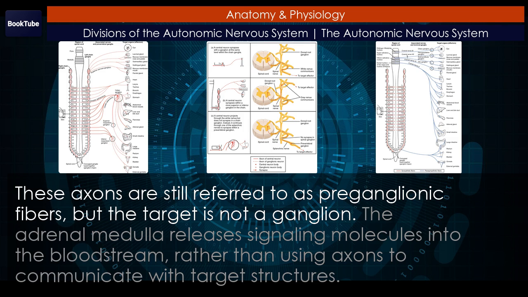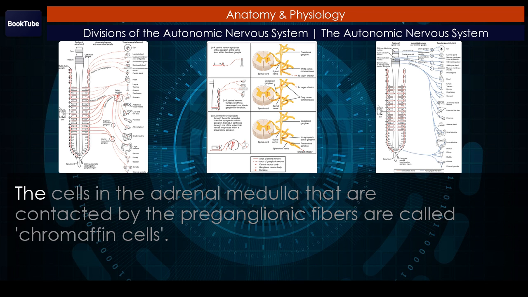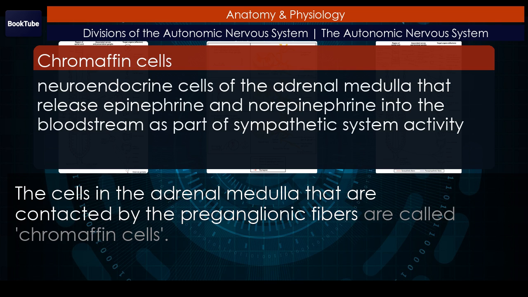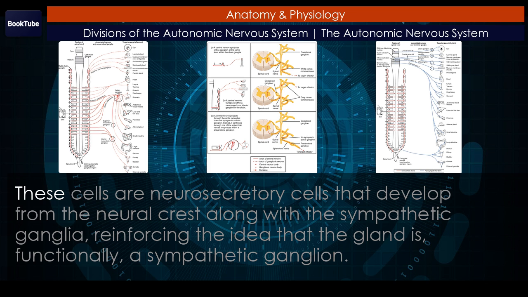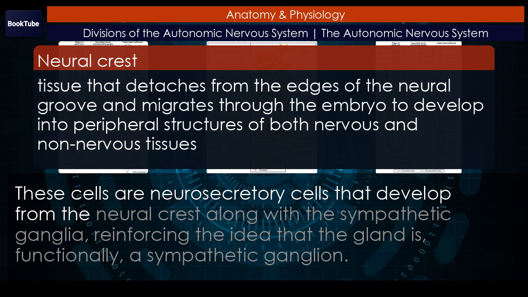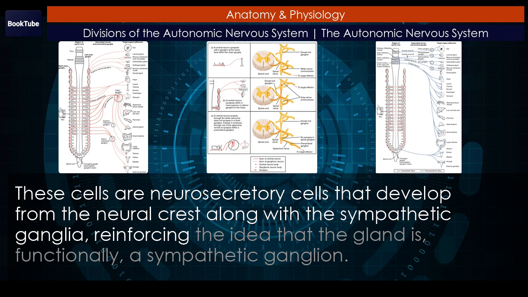The adrenal medulla releases signaling molecules into the bloodstream, rather than using axons to communicate with target structures. The cells in the adrenal medulla that are contacted by the preganglionic fibers are called chromaffin cells. These cells are neurosecretory cells that develop from the neural crest along with the sympathetic ganglia, reinforcing the idea that the gland is functionally a sympathetic ganglion.